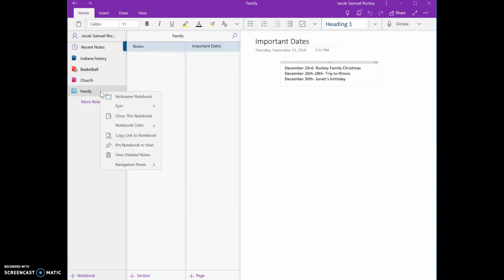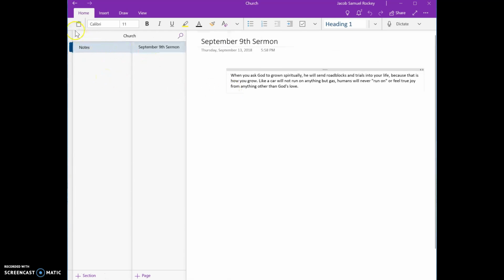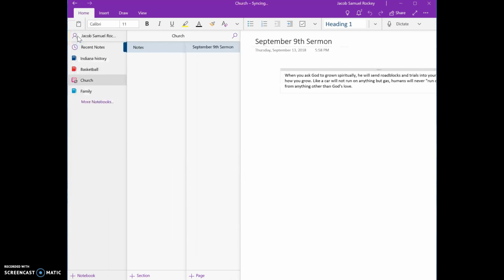So as you can see in this family notebook, I just have one note so far, just important dates of things that are happening with my family. Church, this is where I can keep sermons and lessons. I keep notes in here. So there's just one sermon from last week.